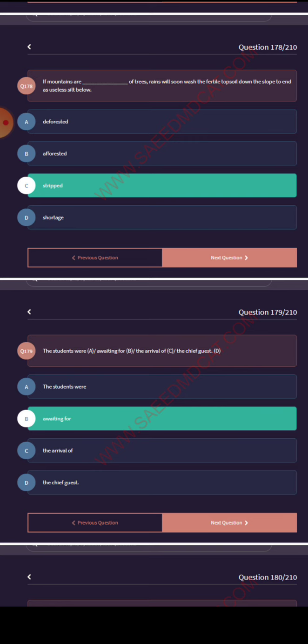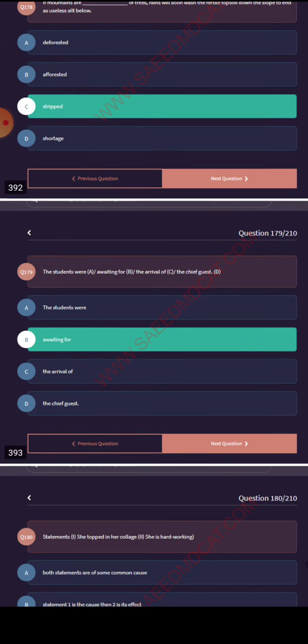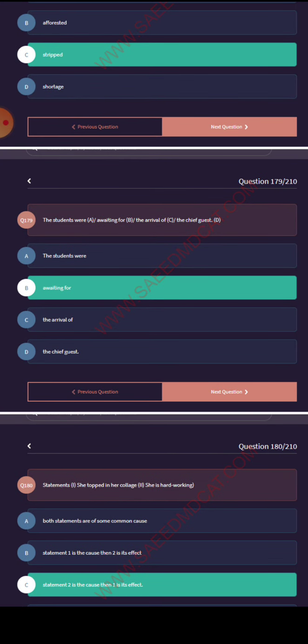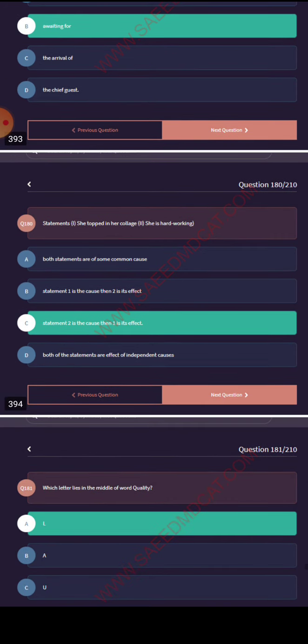If mountains are stripped of trees, rain will soon wash the fertile topsoil down the slope to end as useless silt below. The students were awaiting some statement.